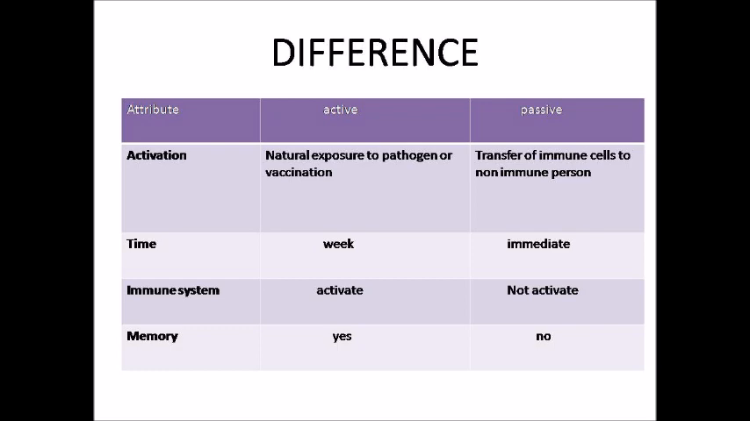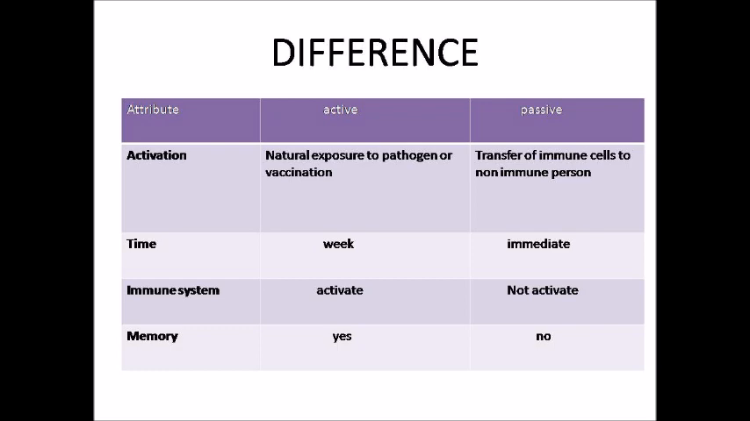And in passive, there is a transfer of immune cells to a non-immune person. In active adaptive immunity, the person develops his own immune response, and in passive, antibodies are transferred from outside the host body. The time taken by active is long and passive is immediate. Why is the time taken by active more as compared to passive?